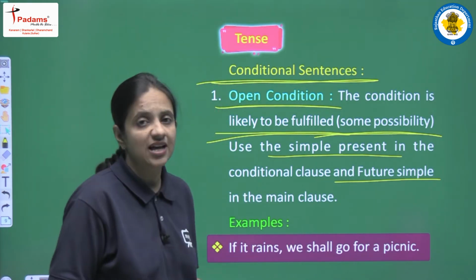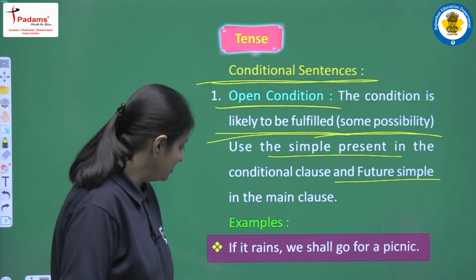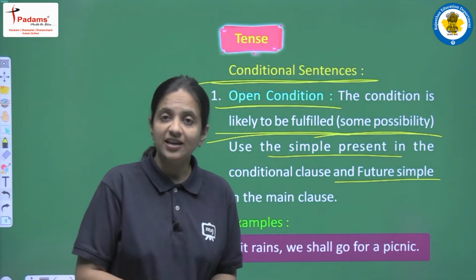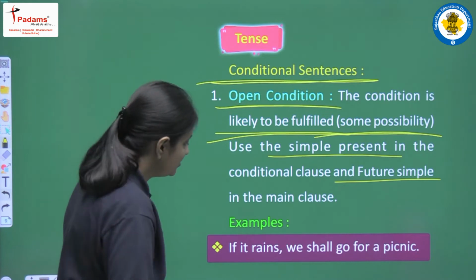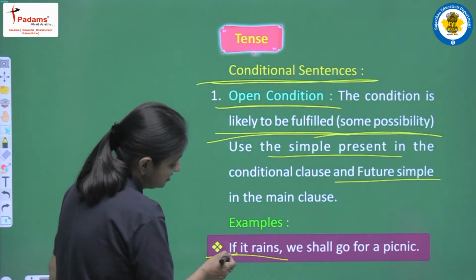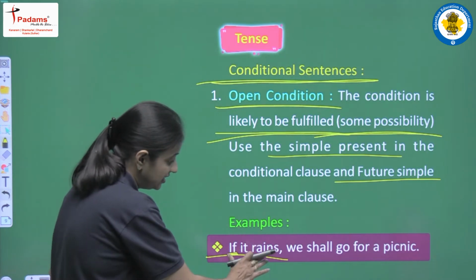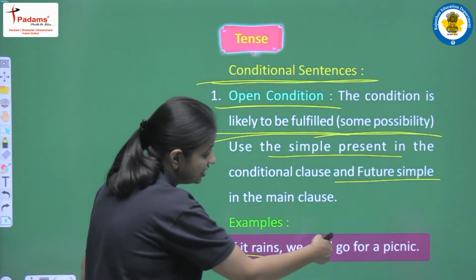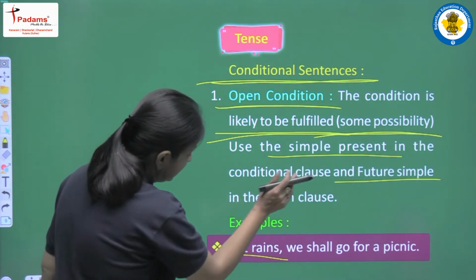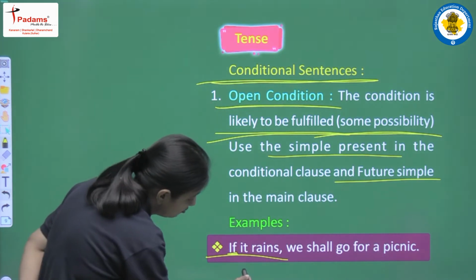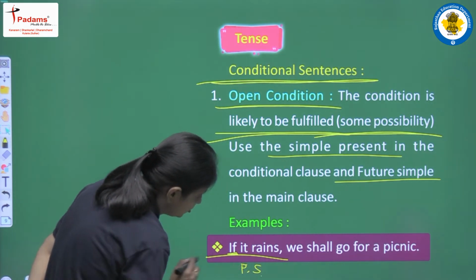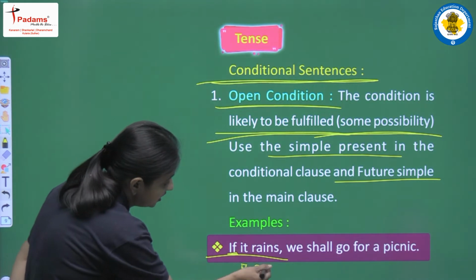So let's see the example. The example that we are having here is: if it rains, we shall go for a picnic. So this is a conditional sentence. We are having two clauses here. We are having one condition clause that starts with if, and the result clause is we shall go for a picnic. Now let's focus on the structure. In the condition clause we are having what? Present simple tense, right? Because we are having if it rains.